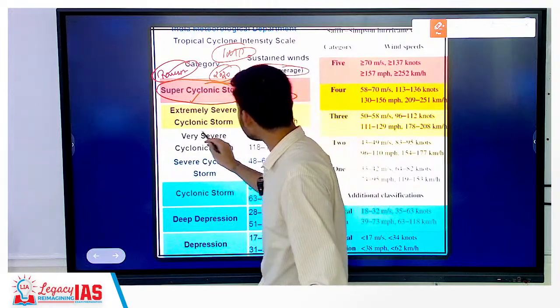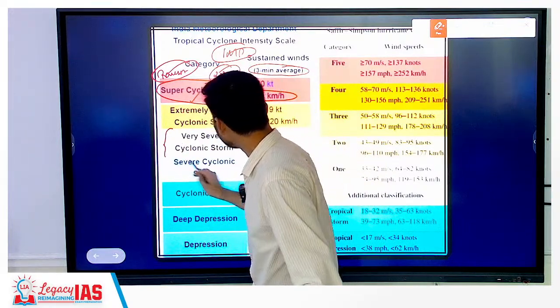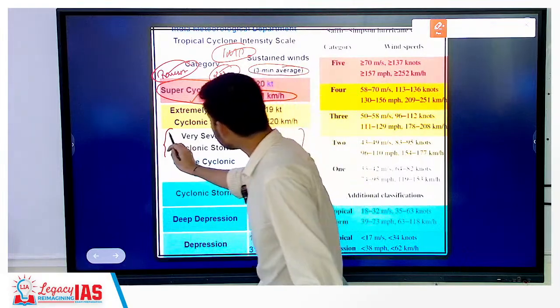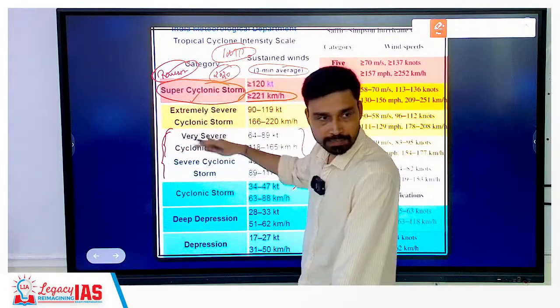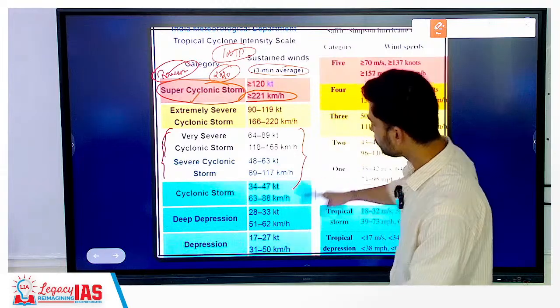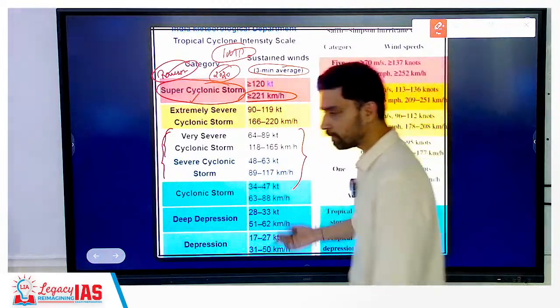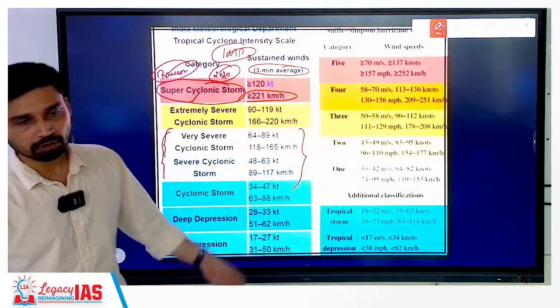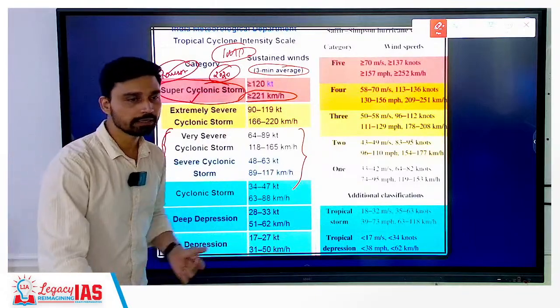Most of the cyclones that we have witnessed in recent time are either in the very severe category or the severe cyclonic storm category. So this we have already discussed in class. We have the data of the wind speed and the relevant name used by IMD.